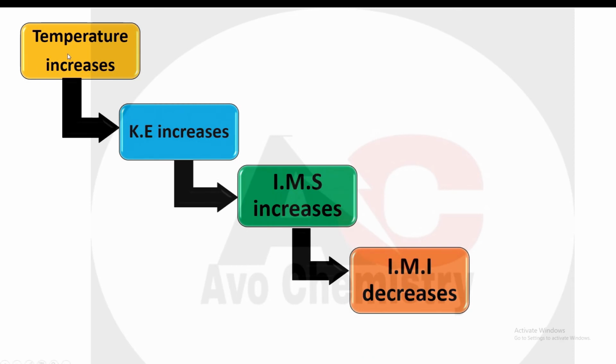Here you can see whenever the outside temperature increases, the kinetic energy of the liquid molecules increases. As a result, intermolecular spaces increase because molecules get far away. As a result, the intermolecular interactions or the forces that bind the molecules together decrease. So finally, molecules of liquid escape into the air.